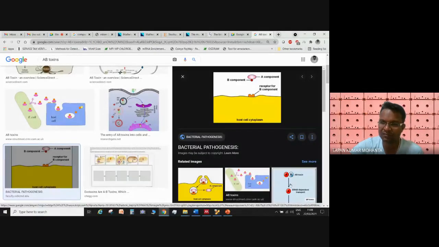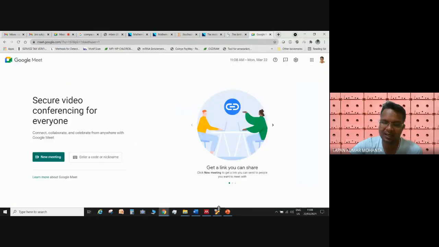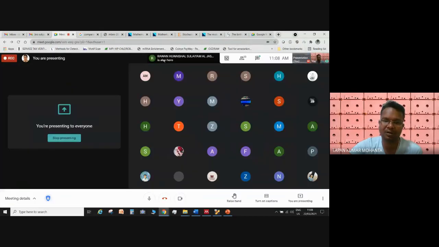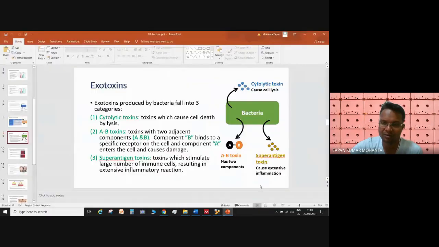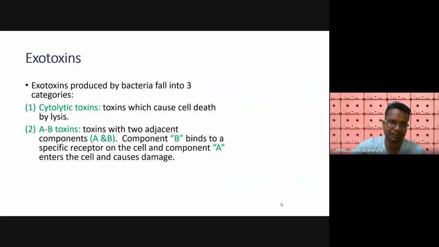So always this A and B component are necessary for its functionality. In the absence of one domain or the other, it will not work.